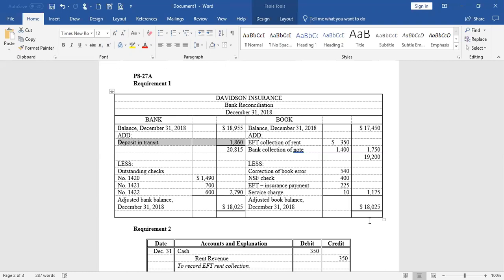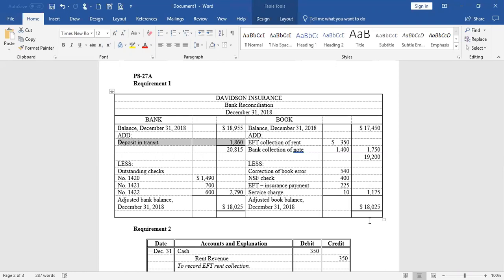Check 1419 for $1,390. Oh, it's cashed, but for a different dollar amount. And if you look down in Part D, it says the correct amount of check number 1419 was $1,930. So the bank did deduct the proper amount. So we have an issue on our end. We'll correct that in a few minutes. For now, as far as we're concerned, that check has been cashed.